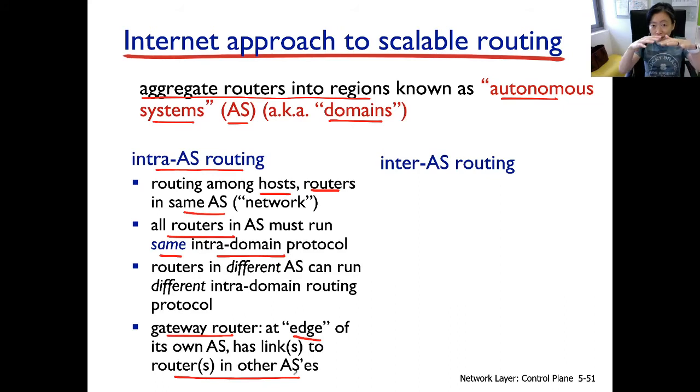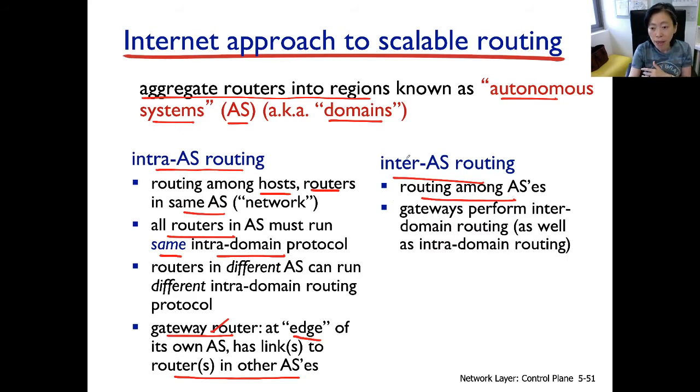And therefore, this routing protocol, running in the backbone of the internet, is called the inter-AS routing. That is the routing protocol running across the gateway routers. So this is the routing working among the ASs, and the gateway routers will be doing the inter-AS routing computation.